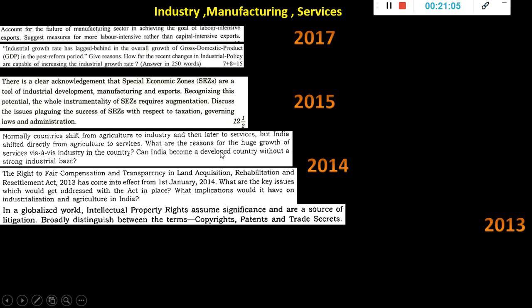Okay, so that we will also be having huge production units. So you have to tell this: can India become a developed country without a strong industrial base? So this kind of question can repeat, because this is what is in the news now also.